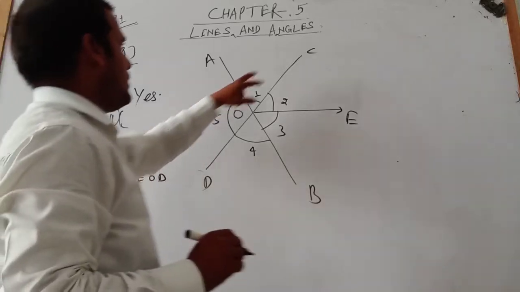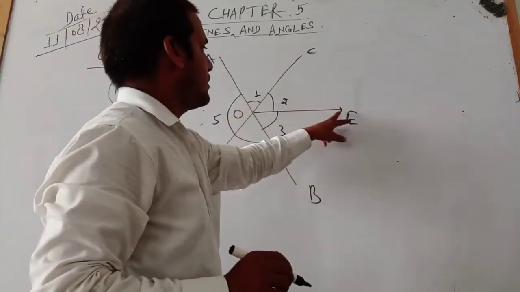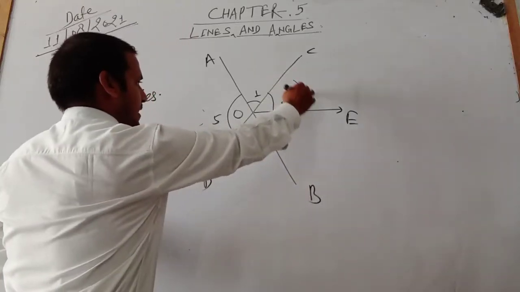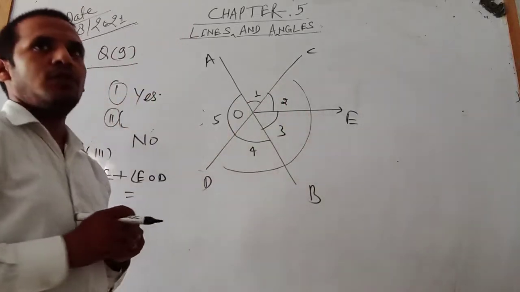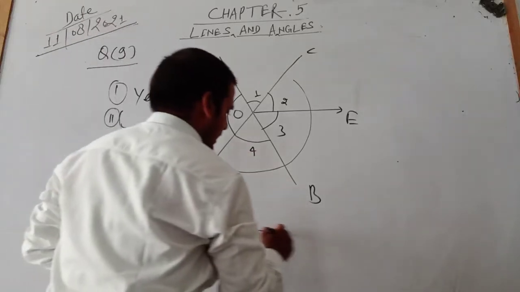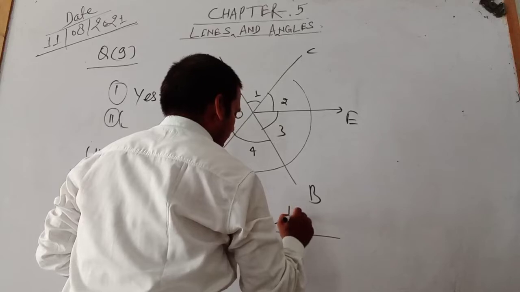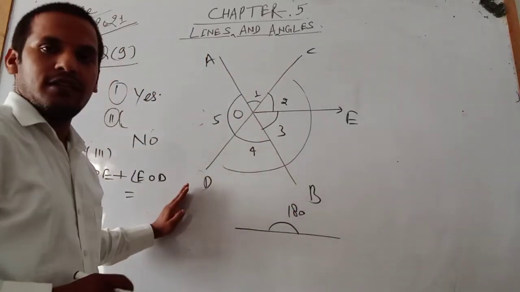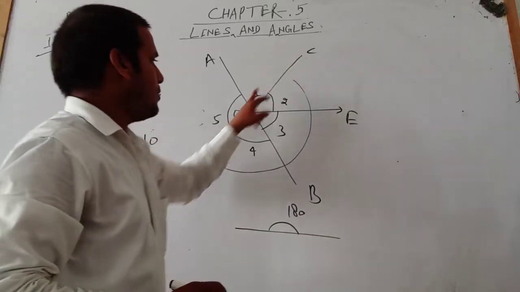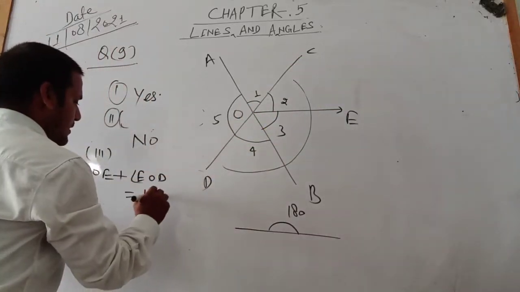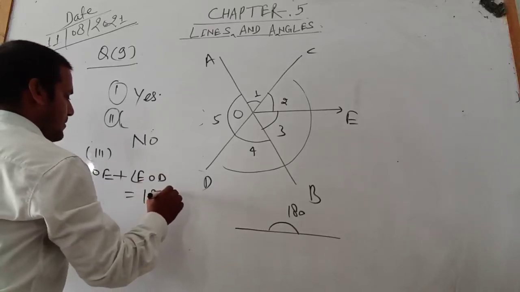Here, COE plus EOD, because these angles lie on a straight line. For a linear pair the sum of angles should be 180 degrees and this line should be a straight line. We can say CD is a straight line and angle COE plus EOD form 180 degrees. So this one is the right answer.